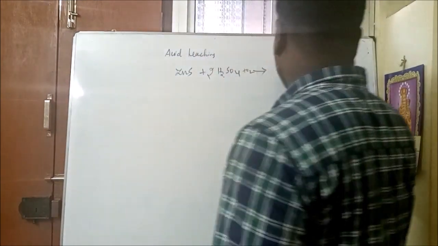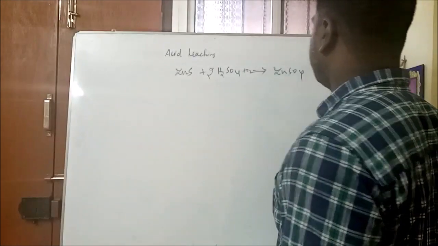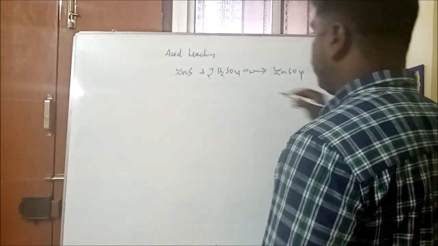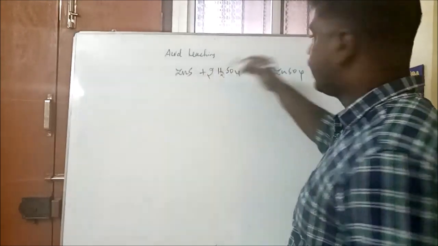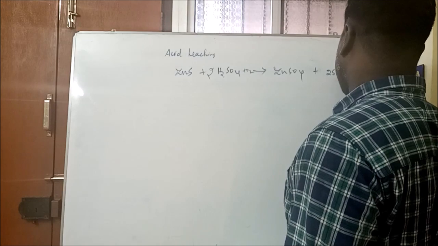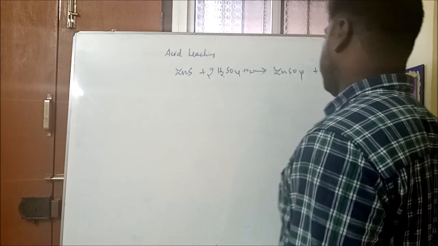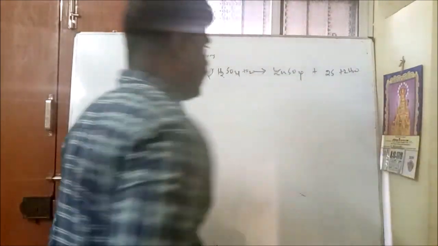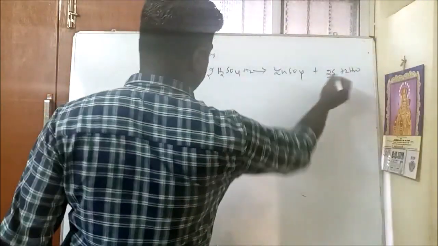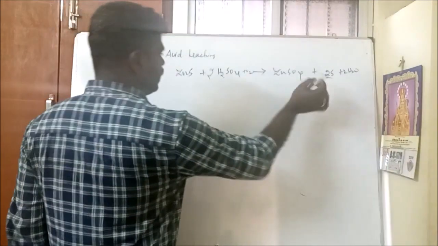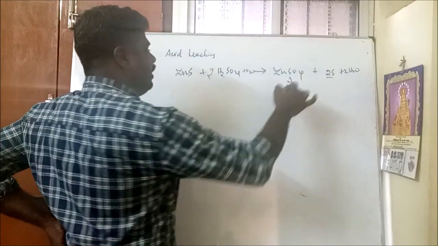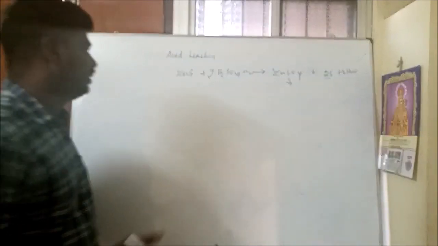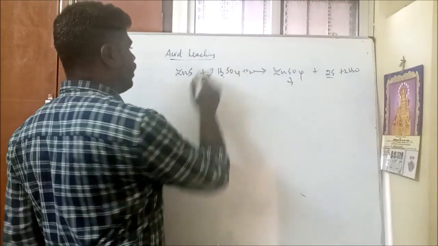We get the soluble salt zinc sulfate. The insoluble ore is converted into the soluble salt zinc sulfate, plus sulfur and water. This is the reaction. Elementary sulfur is obtained, which is in the zero oxidation state. So some of the impurities are removed here. From the zinc sulfate, we recover zinc. This is called what?